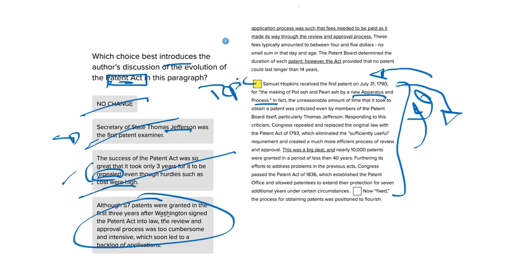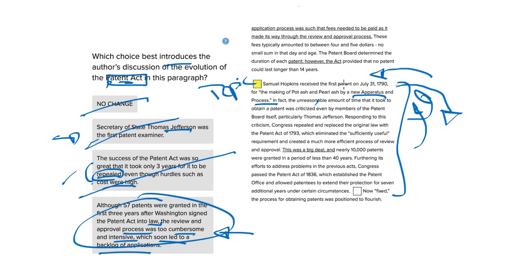So although 57 patents were granted in the first 3 years after Washington signed the Patent Act into law, the review and approval process was too cumbersome and intensive, which soon led to a backlog of applications. So this is the only one we're left with. It says that Washington signed the Patent Act into law, but the review process was very cumbersome, which led to a backlog of applications. Let's see if there's evidence for that.